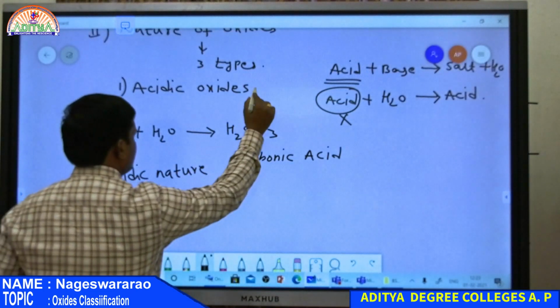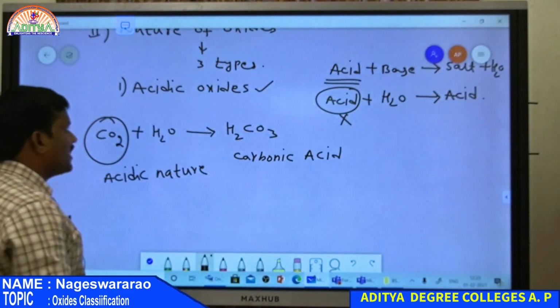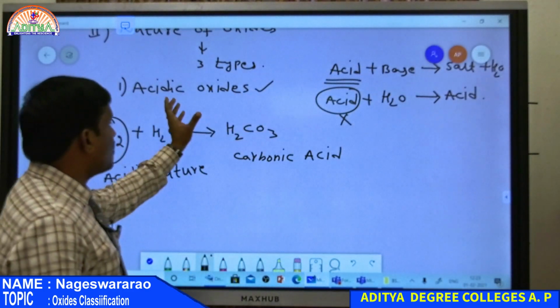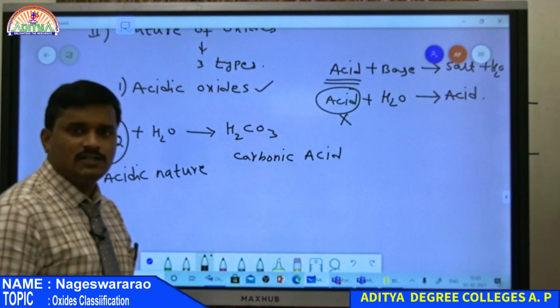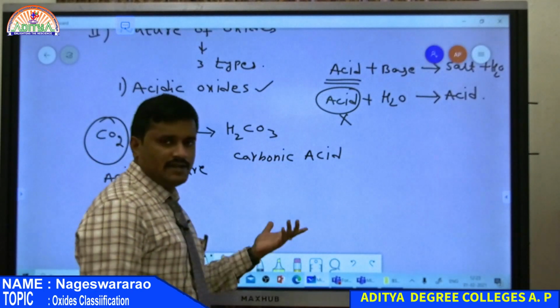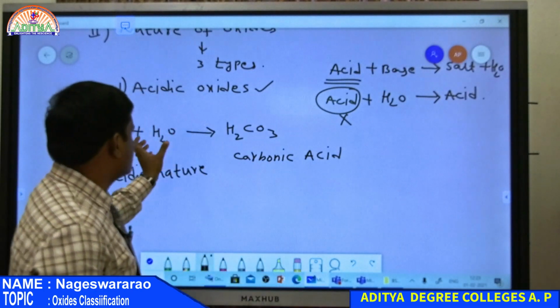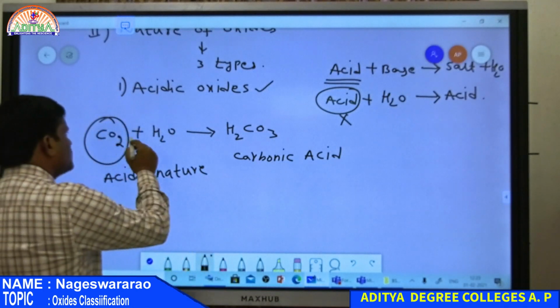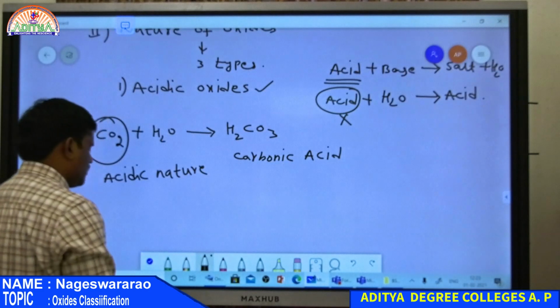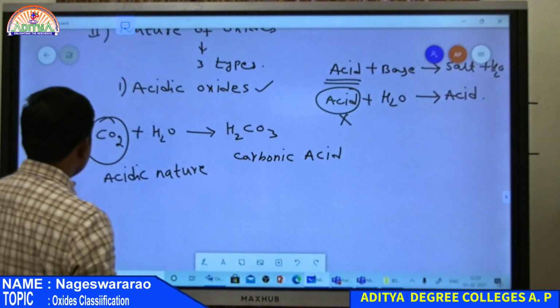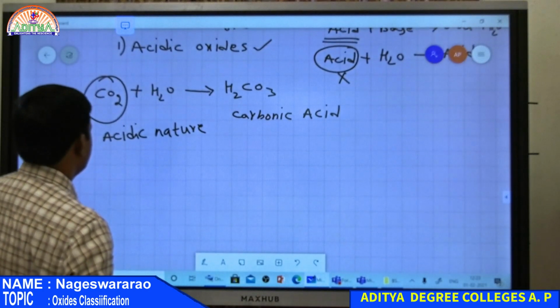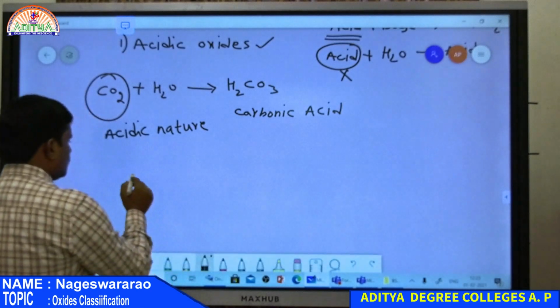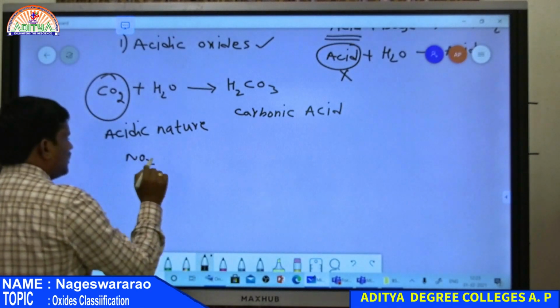Therefore, the definition of acidic oxide is: if an oxide reacted with water gives an acid, then that oxide is known as an acidic oxide. Therefore, CO2 is an example of an acidic oxide. One more example, NO2, nitrogen dioxide.